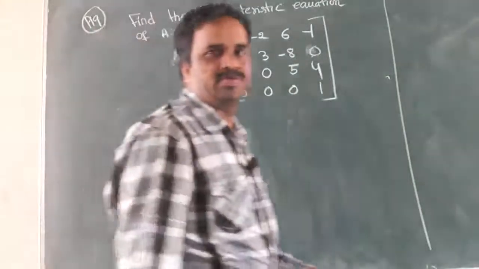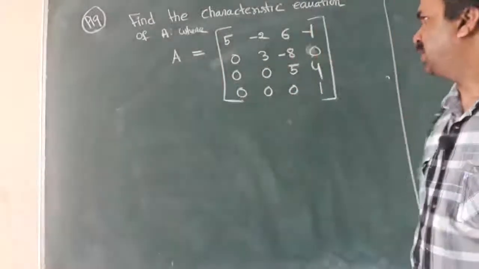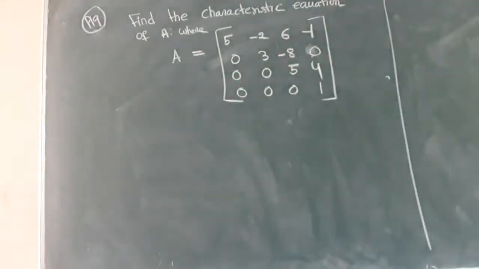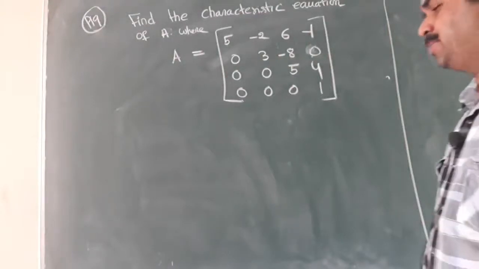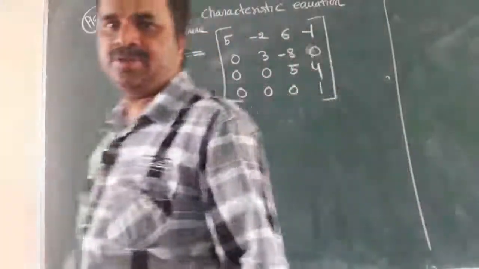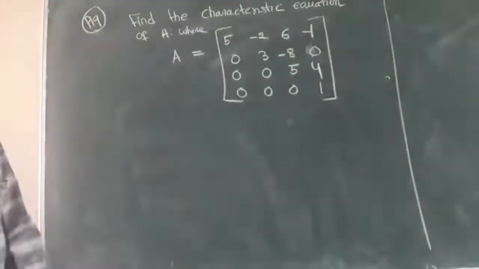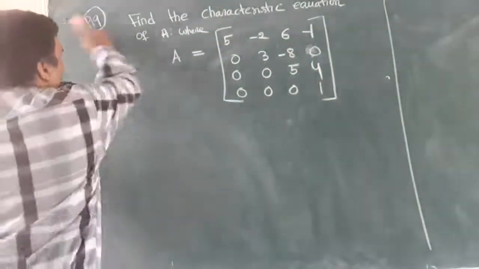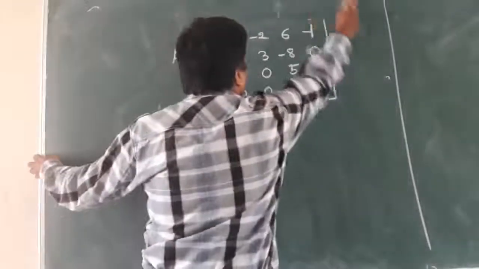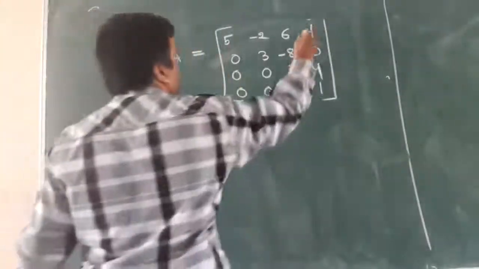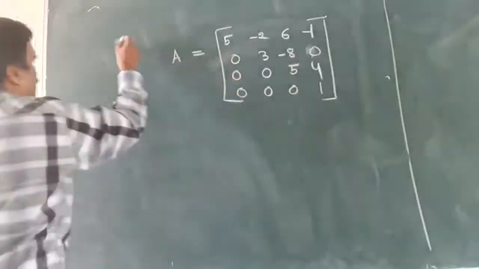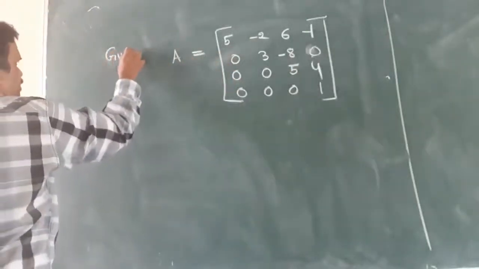A equal to 5, minus 2, 6, minus 1; 0, 3, minus 8, 0; 0, 0, 5, 4; 0, 0, 0, 1. Come, write. Solution. Given A equal to this matrix.